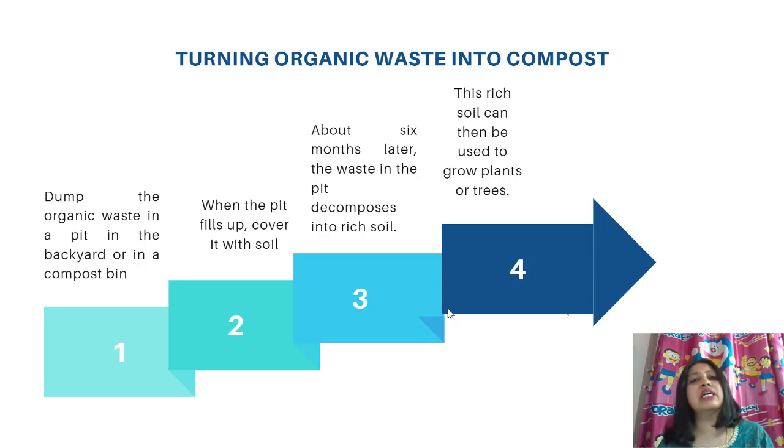Now, when it fills up, cover it with soil. When your pit is filled, cover it with soil. About 6 months later, so just leave it as it is. After about 6 months, what happens? The waste in the pit decomposes into rich soil. Whatever organic waste you put gets mixed with the soil and the soil becomes very rich. Now this rich soil can be used to grow plants or trees. So now it has become compost. I hope you understood this process. It's very important. All of you can do it at home. I hope this will be applied by all of you at your homes.